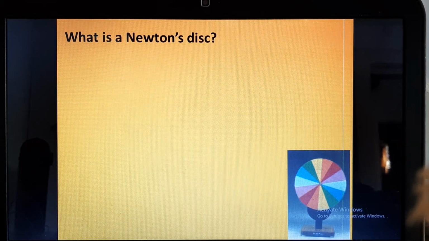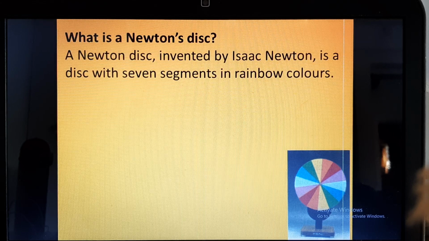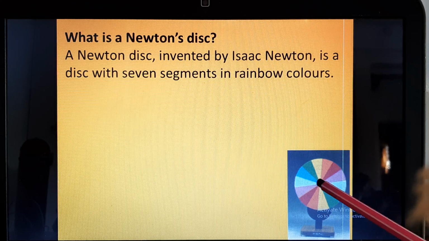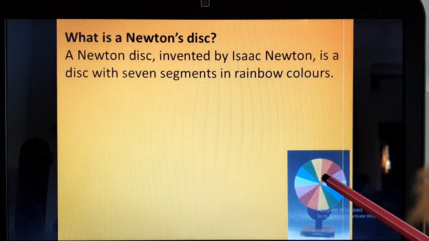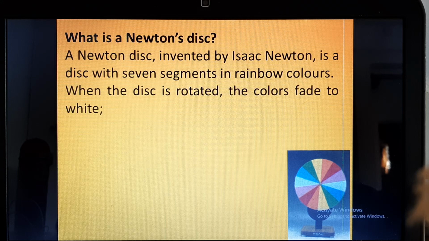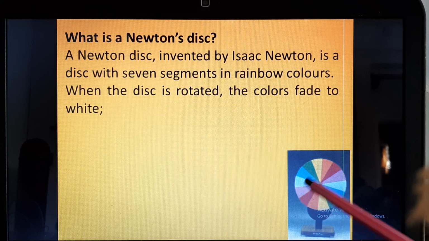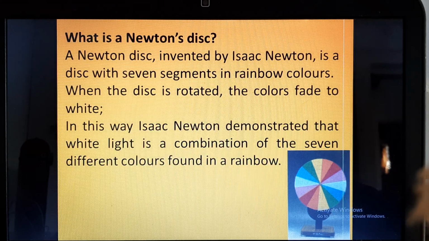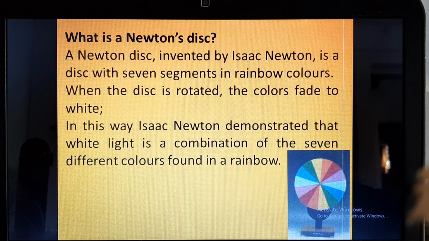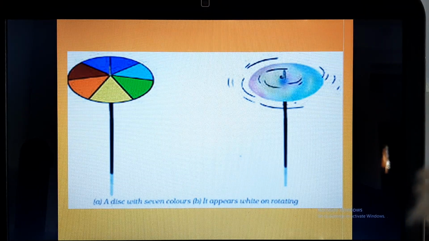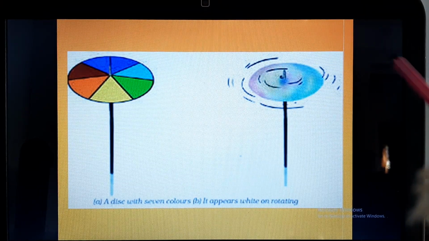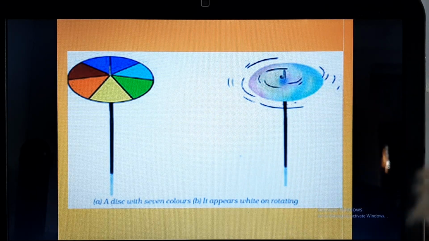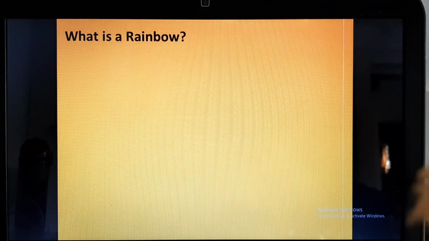Now we will discuss Newton's disk. So what is Newton's disk? Newton's disk was invented by Isaac Newton, and it is a circular disk with the 7 segments of rainbow colors. So when we rotate this disk, the colors fade and it looks like white. So we can say that white light is a combination of 7 different colors which are found in a rainbow. You can make a disc for yourself. You can take a cardboard, paint it in rainbow colors, and when you rotate it, you will see that it is white light.